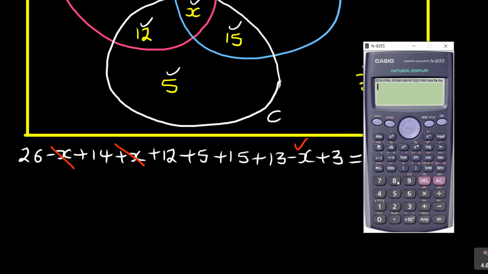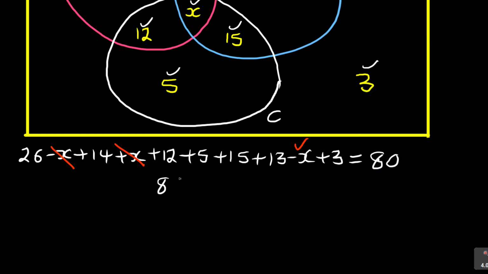So if I can come here and say 26 plus 14 plus 12 plus 5 plus 15 plus 13 plus 3 equal to, I'm getting 88. So we are saying 88 minus x, there is our negative x, is equal to 80.